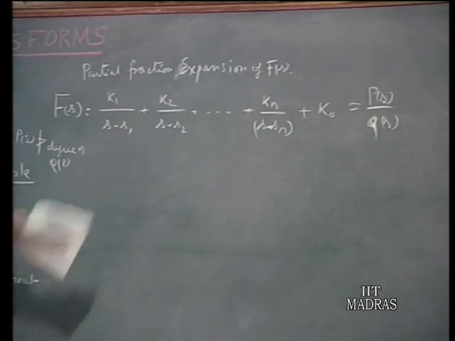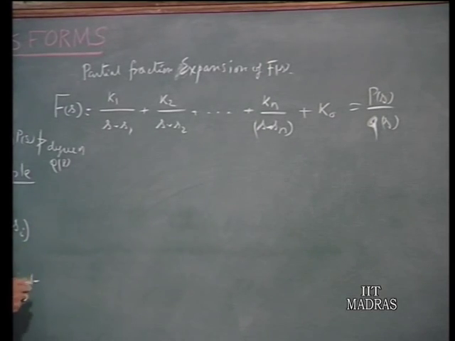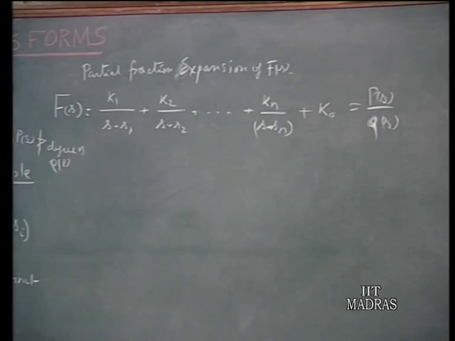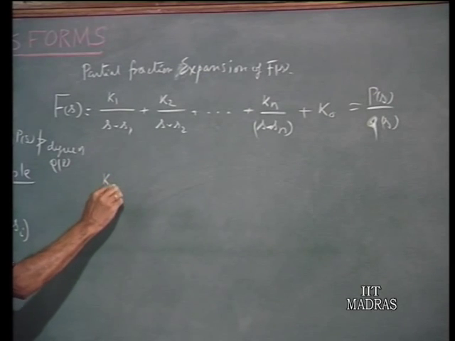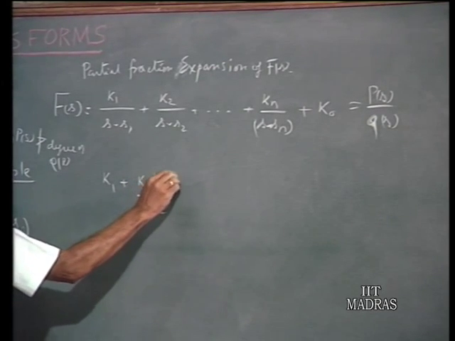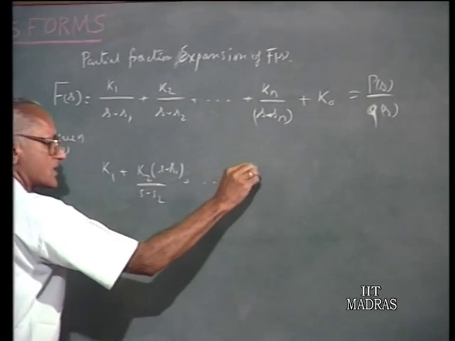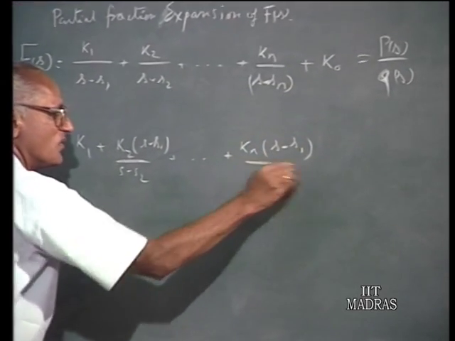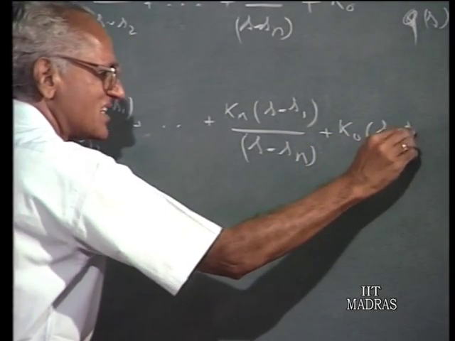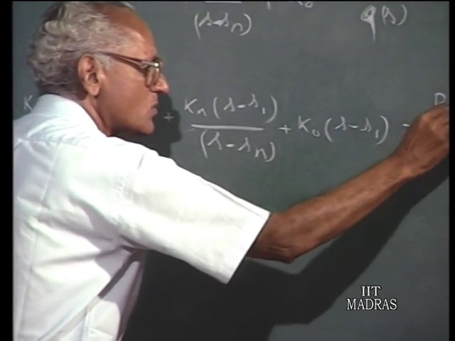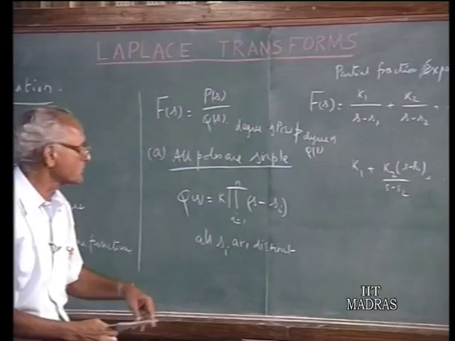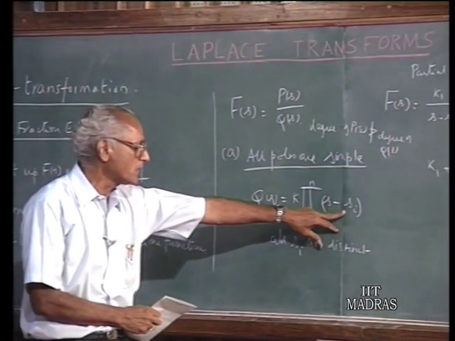Now, how do we find the values of k1 to kn? You observe, suppose I multiply both sides of the equation by s minus s1. Then I get k1 plus k2 over (s minus s2) times (s minus s1), etcetera, plus kn times (s minus s1) over (s minus sn), plus k naught times (s minus s1), equals P of s over, as far as the denominator is concerned, because s minus s1 is the multiplying factor, one particular term gets dropped out.